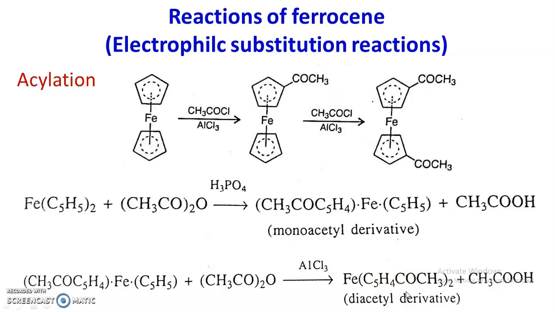Means two hydrogen atoms of the two cyclopentadienyl rings are now substituted by acyl groups, and we get the diacetyl derivative. So this is about acylation, substitution of a hydrogen atom of the cyclopentadienyl ring of ferrocene by an acyl group, that is C double bond OR, the acyl group. It is called acylation.